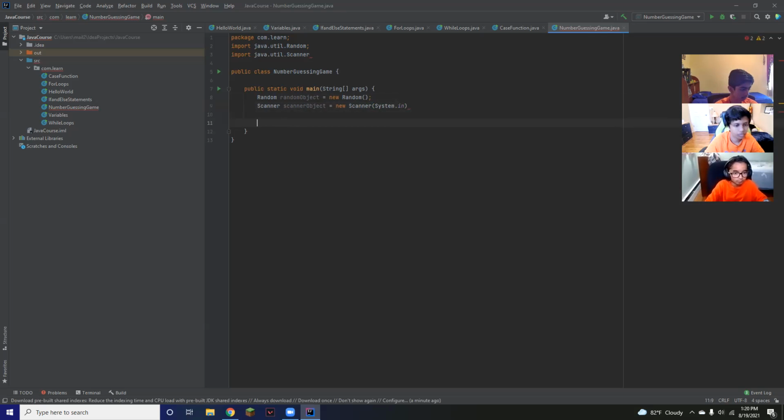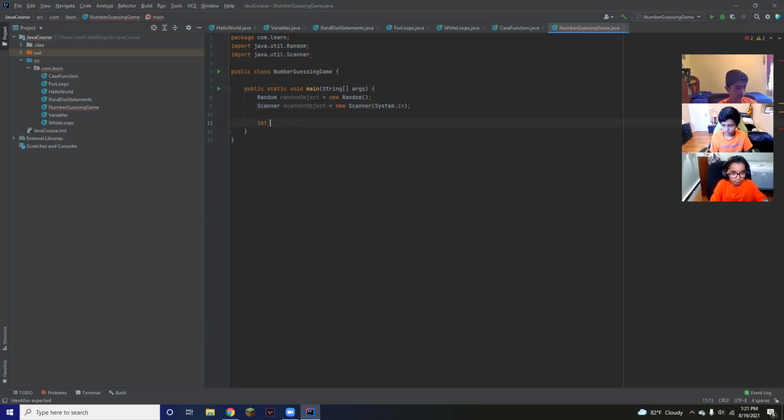Here, what we're basically going to do is create our random number. This is how we're going to do that. We're going to first have our integer. Remember, this is a data type and it stores numbers. Sorry, you forgot the semicolon after defining the scanner object. Yeah, sorry. So we need our semicolon here.